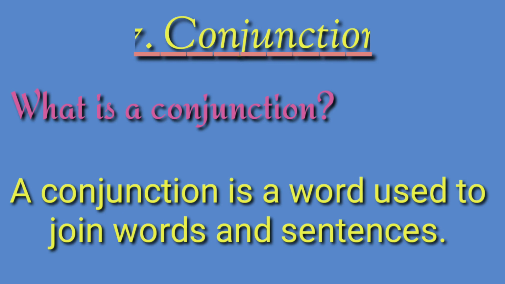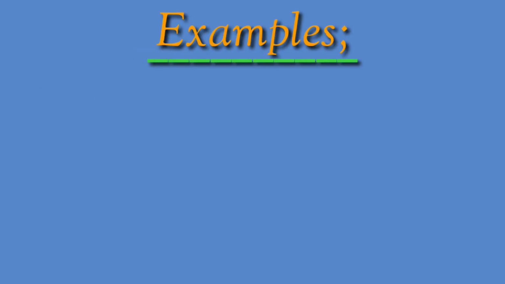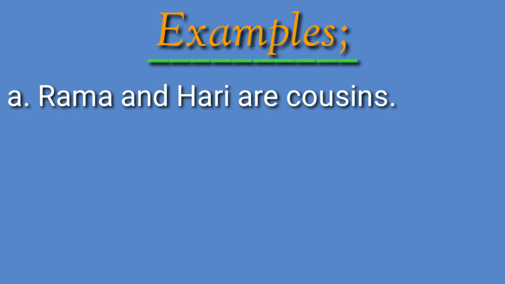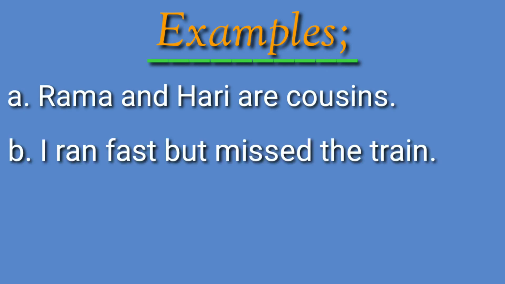Conjunction. What is a conjunction? A conjunction is a word used to join words and sentences. Examples: Rama and Hari are cousins. I ran first but missed the train.